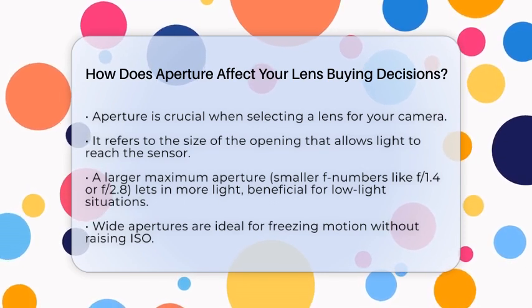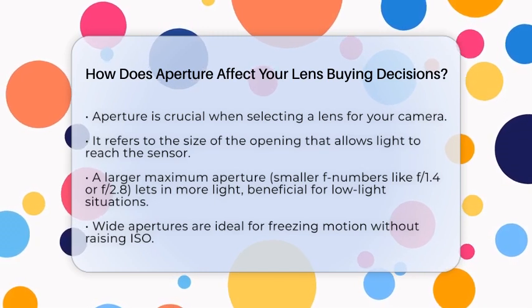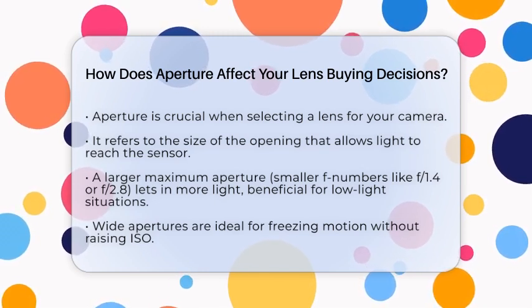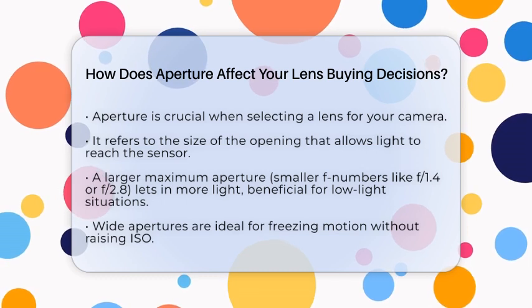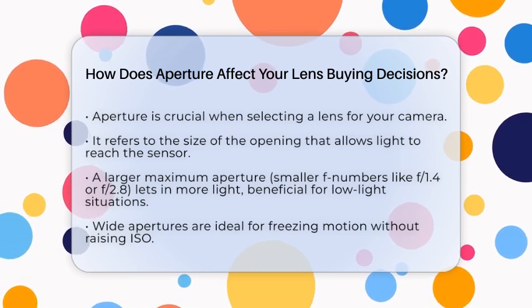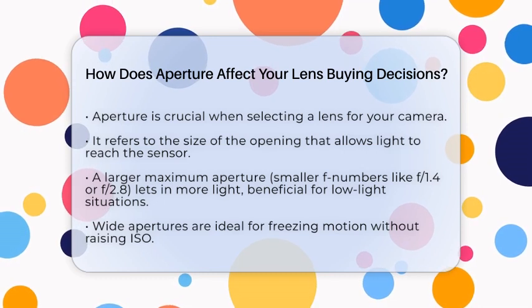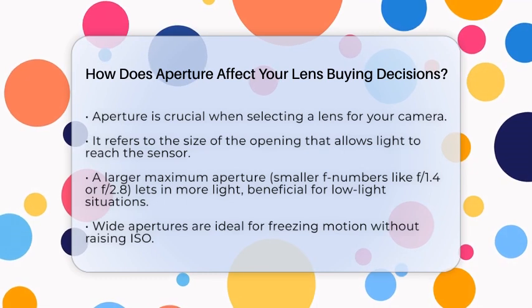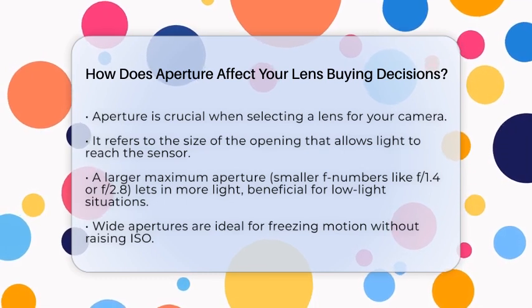A larger maximum aperture, indicated by smaller f numbers like f1.4 or f2.8, lets in more light. This is especially useful for shooting in low-light situations, such as indoors or at night. If you want to freeze motion without increasing the ISO, a lens with a wide aperture is your best bet.